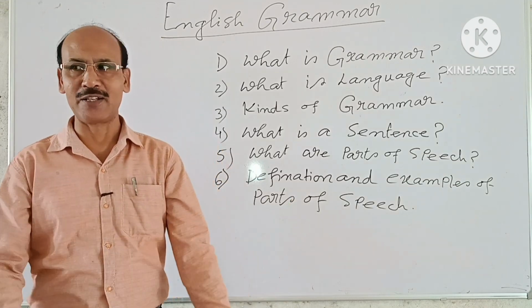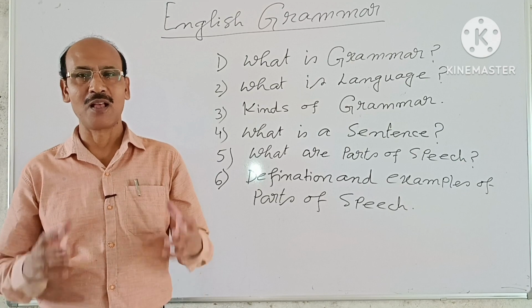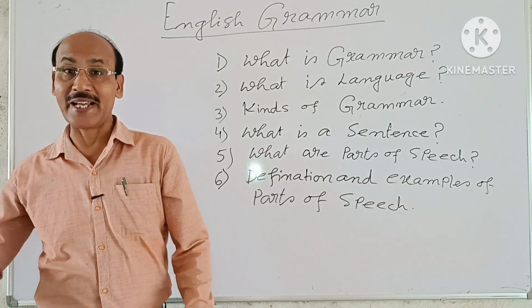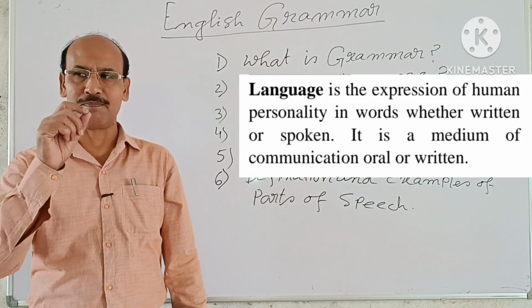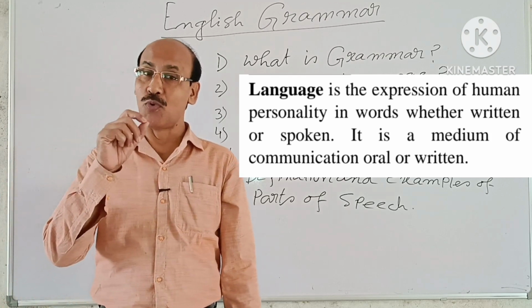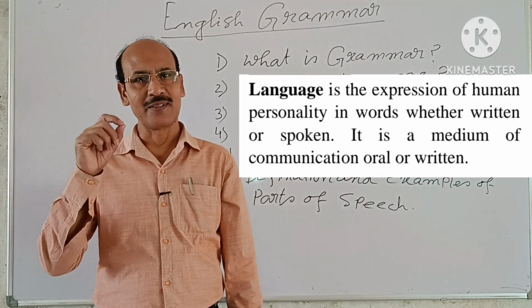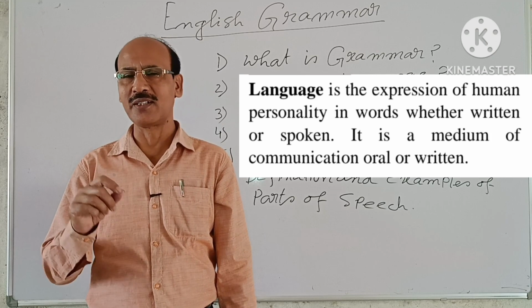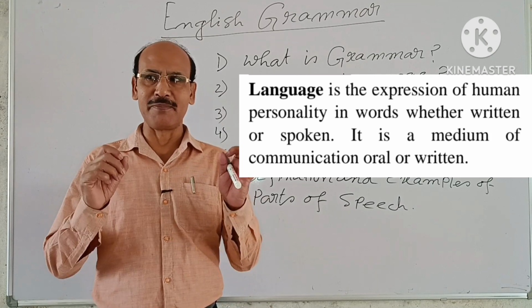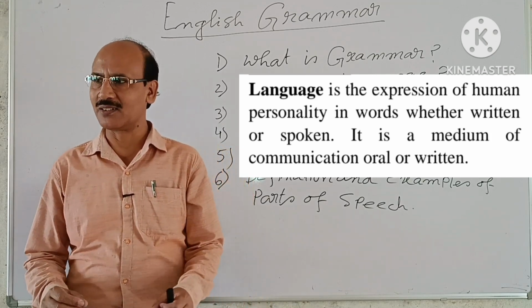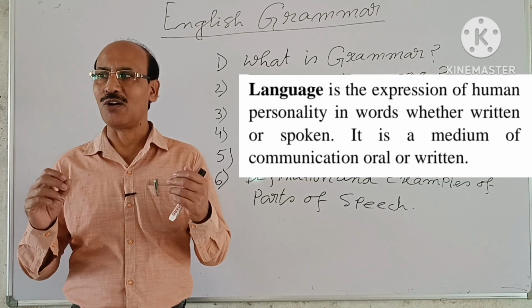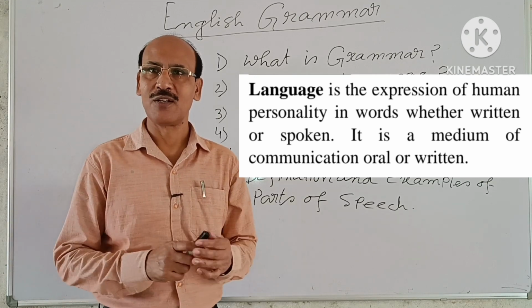So, what is a language? Language is the expression of human personality in words, whether it is written or spoken. It is a medium of communication, oral or written. Okay?